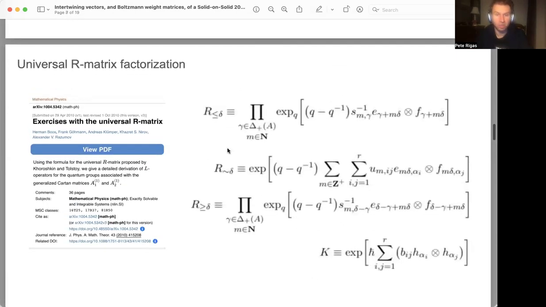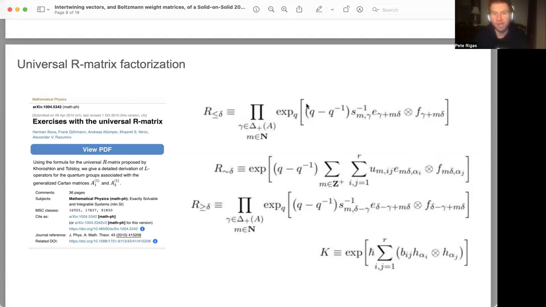And again, this is just reproducing the factors to give the viewer an idea of the complexity and how non-trivial a lot of the factorization is for each one of the components of the universal R matrix given in this reference that I made use of for the 20 vertex model within the quantum inverse scattering framework.